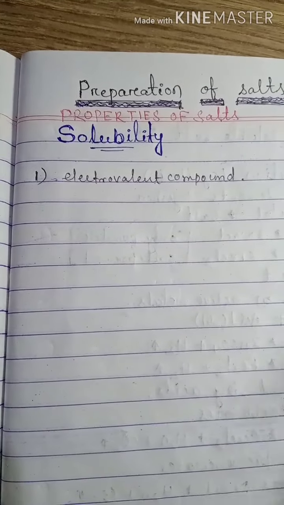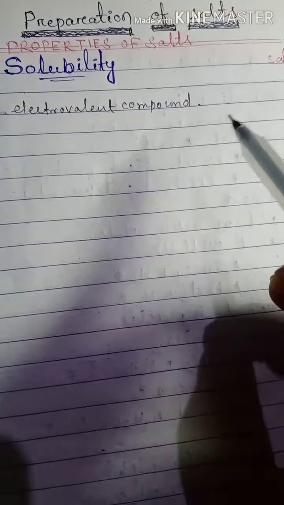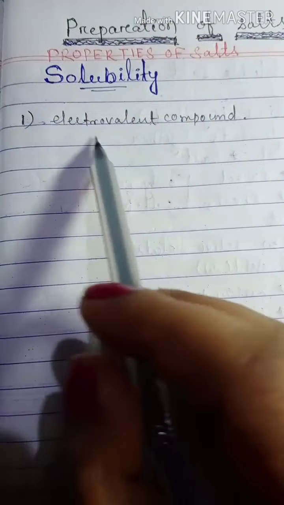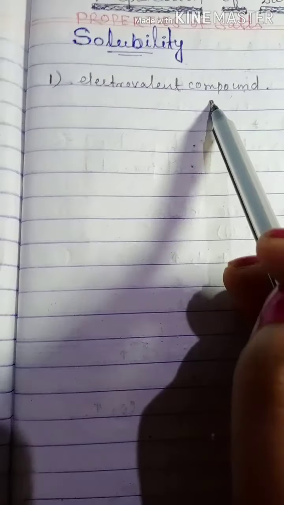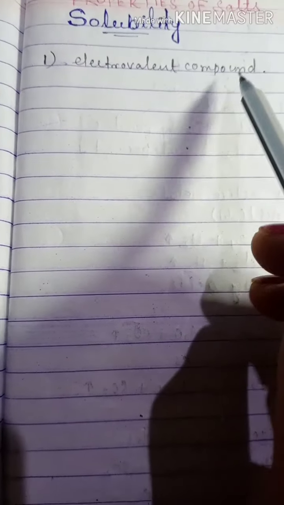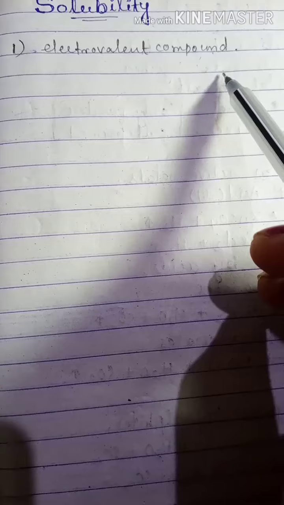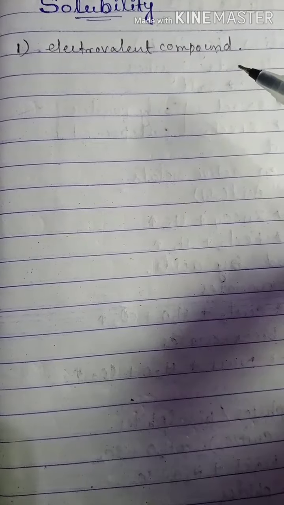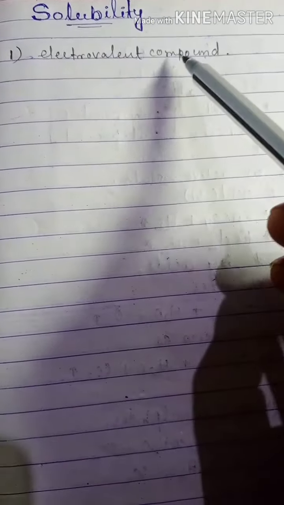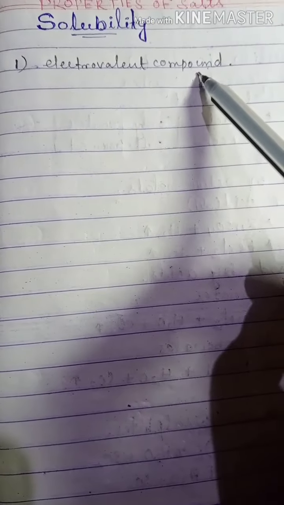They can conduct electricity in their molten state as well as in their aqueous solution state only, because in this state they can dissociate into their respective ions, and those ions are responsible for conducting electricity. So that's why they are electrovalent compounds.